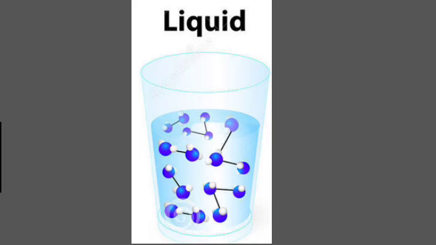At a certain stage, the solid melts and is converted to a liquid. The minimum temperature at which a solid starts melting to become a liquid at atmospheric pressure is called its melting point. The melting point of a solid indicates the strength of the force of attraction between its particles. The melting point of ice is 273.15 K. The process of melting, that is, change of a solid state into liquid state, is also known as fusion. When a solid melts, its temperature remains the same.